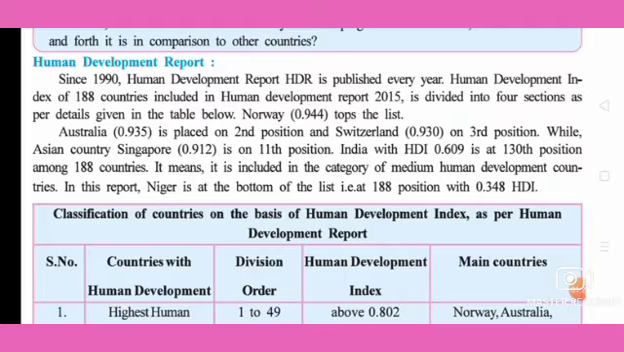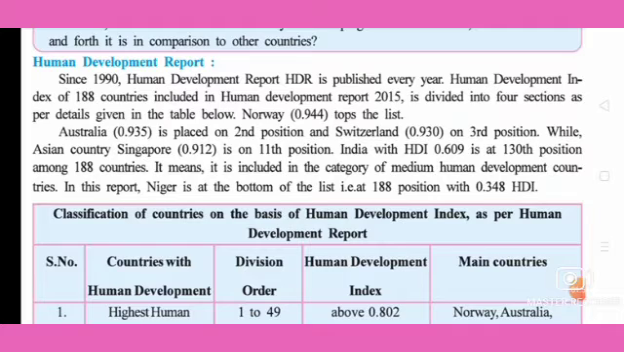India with HDI 0.609 is at 130th position. In the Human Development Report, our Indian position is 130. Altogether 188 countries are there. It means it is included in the category of medium human development countries. So it is still not developed, so it is medium. The human development category for India is medium only.